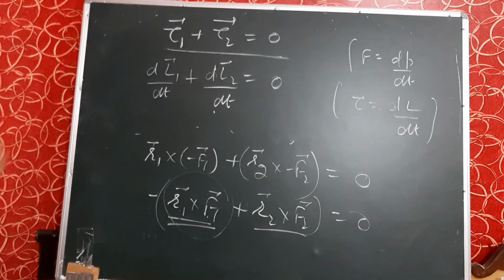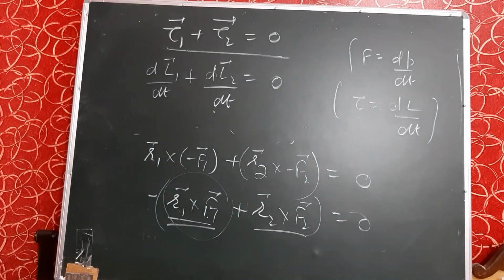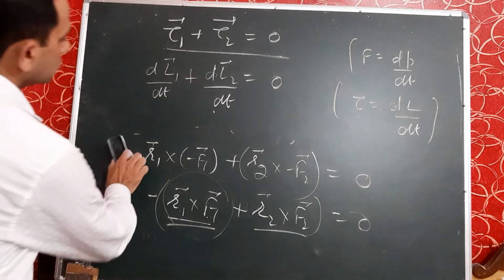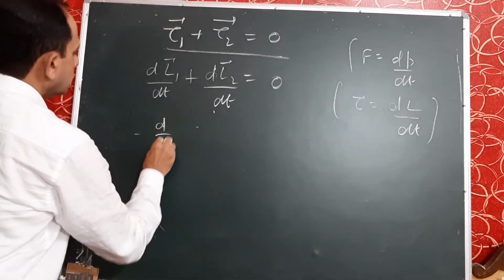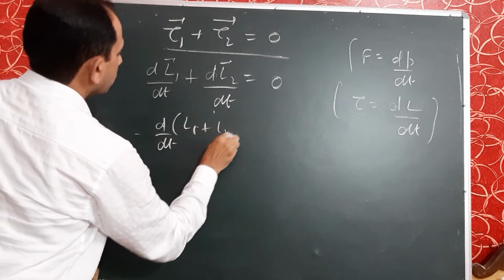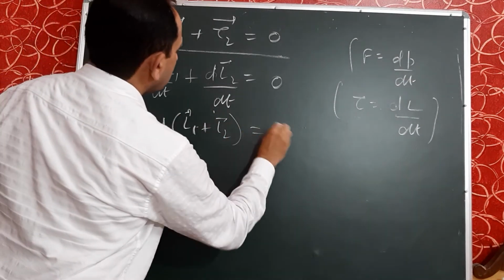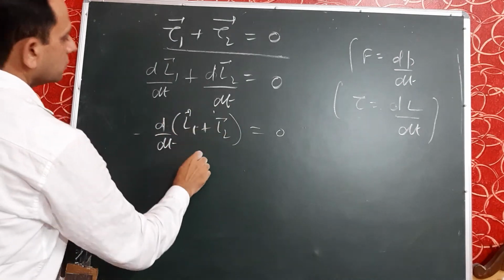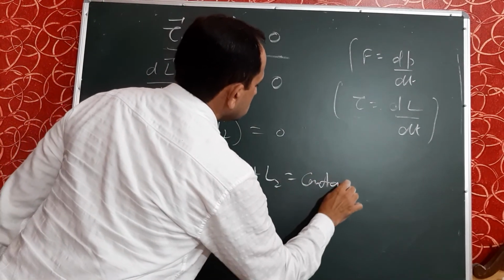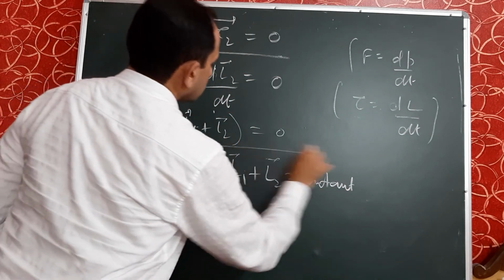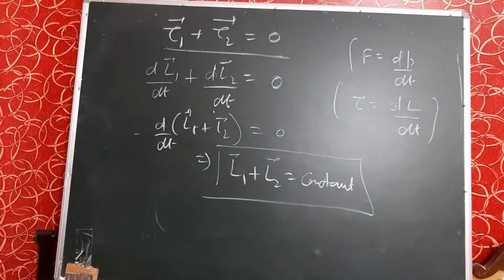It is the same as the previous article on linear momentum. Again d by dt is common and L1 plus L2 is 0. This implies that L1 plus L2 is constant. What is this? It is the law of conservation of angular momentum.